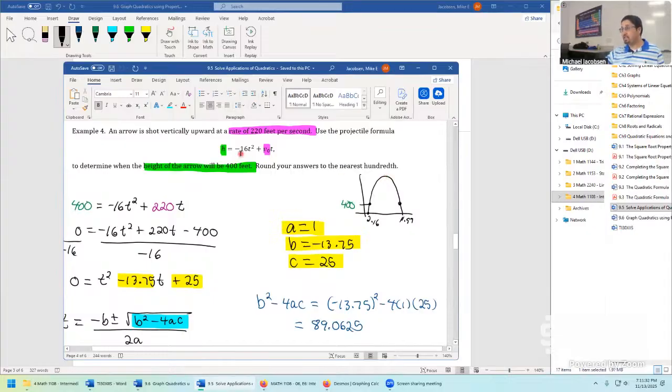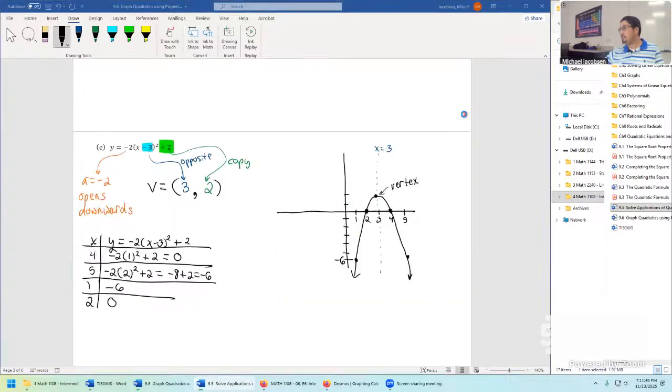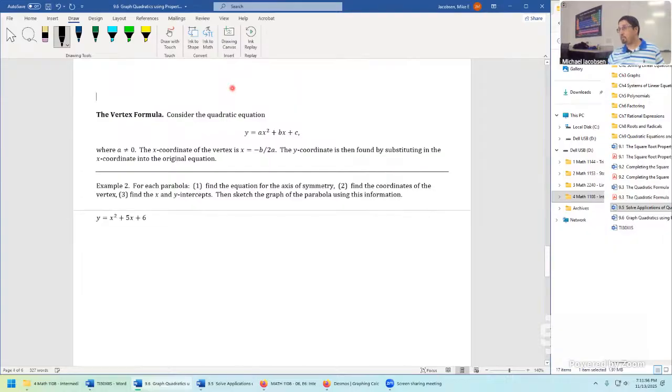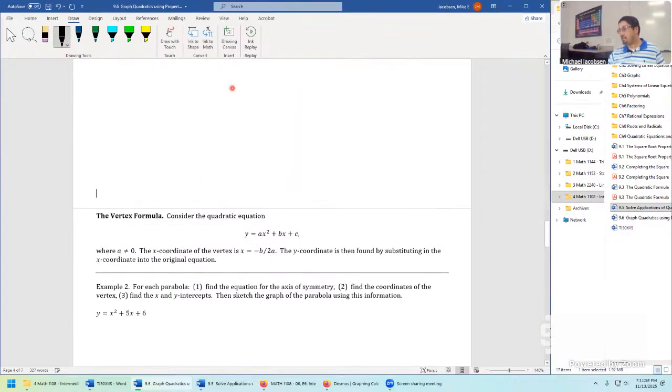It's opening downwards because the leading coefficient is negative, but getting the vertex of this is not as straightforward because this one is not in vertex form, and we can't easily put it in vertex form like the others because of the variable t right here. So there's more to do with those kinds of equations, but that's the purpose of the so-called vertex formula that's coming up next.